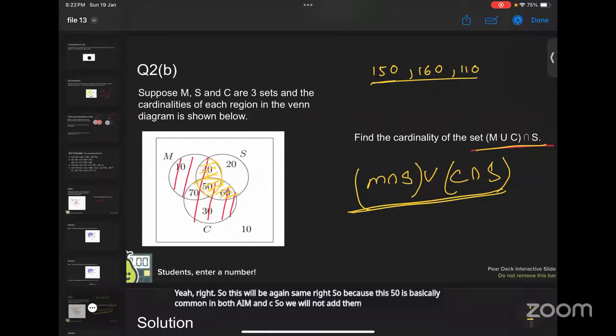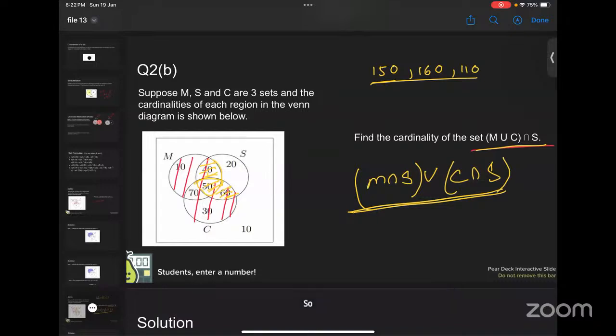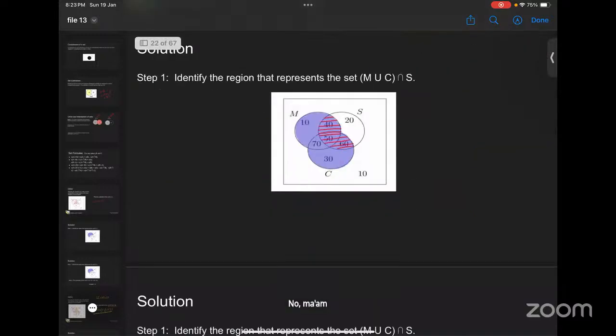We will add them once, so we are not duplicating it. So we will basically get 150 as the result ultimately, right? It doesn't matter whichever method we follow, we will get the same answer. Okay. Any doubt? No, ma'am.